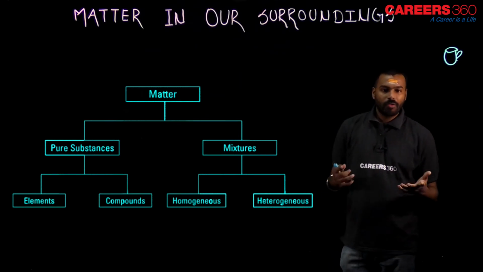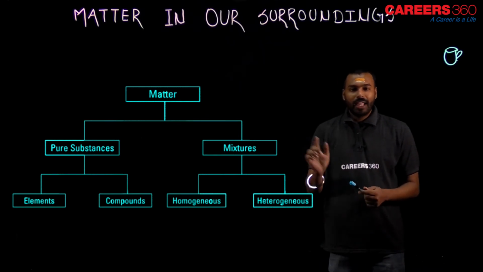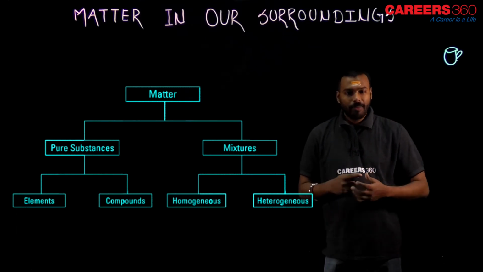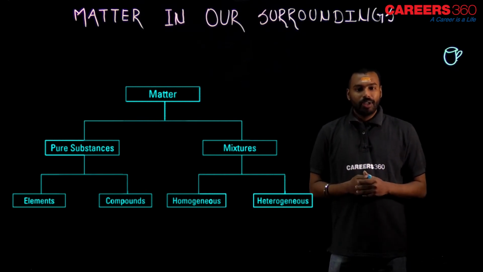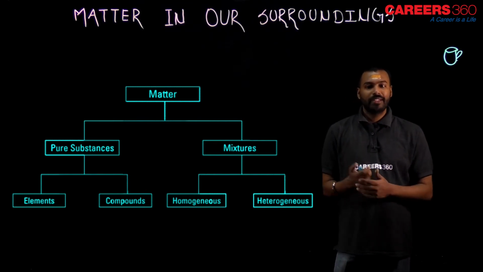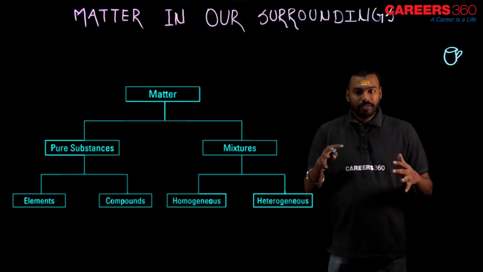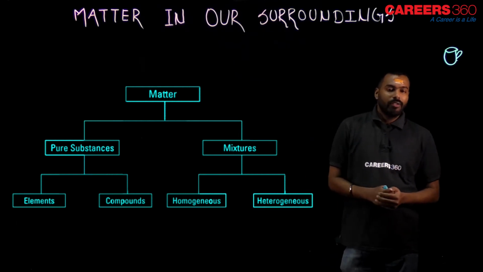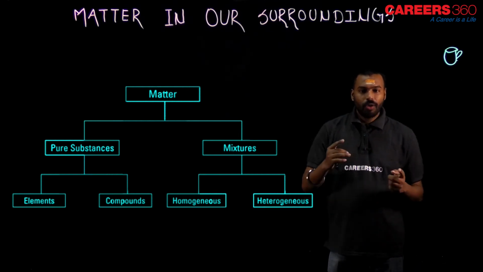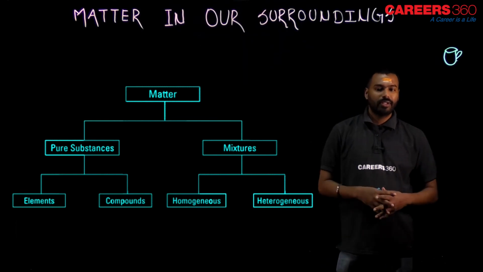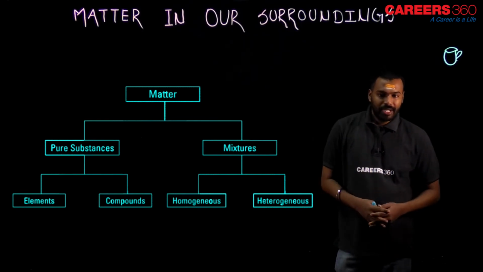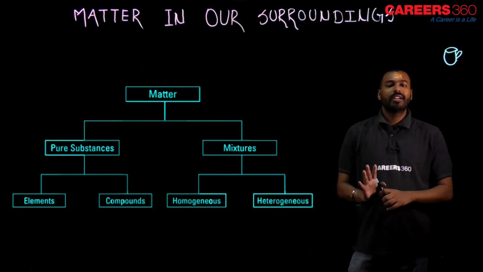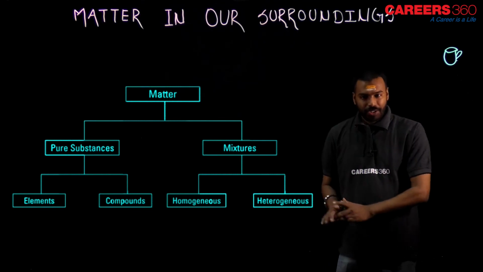Generally, pure water we can't find. Now elements and compounds. What is an element and a compound? An element is a type of matter which is made up of the same type of atom, like gold, copper, so many things. And a compound is when two or more elements combine together in a fixed ratio, and then a new product is generated. No need to remember the definition here. It is just a diagram to show the classification of matter.